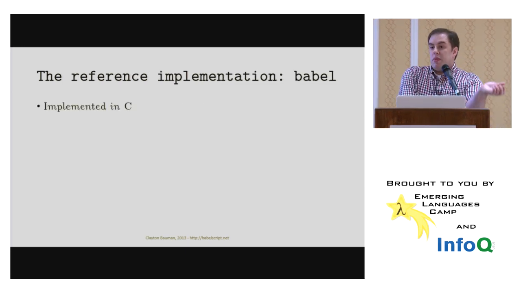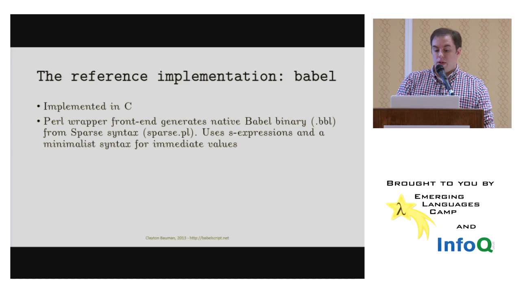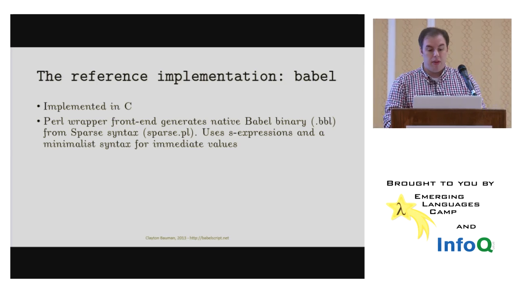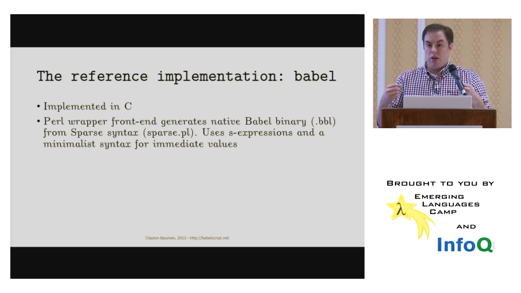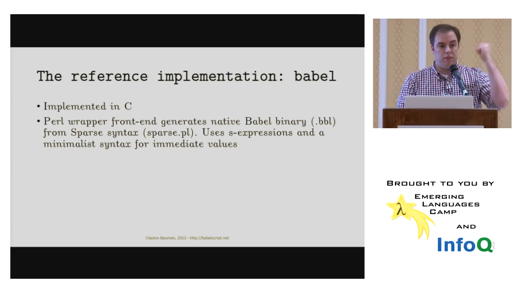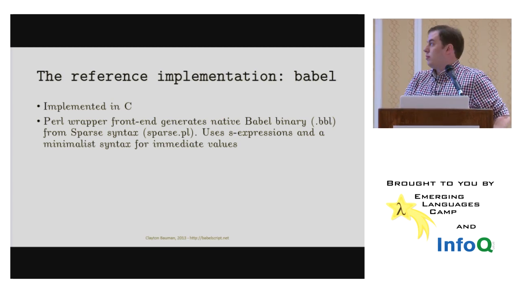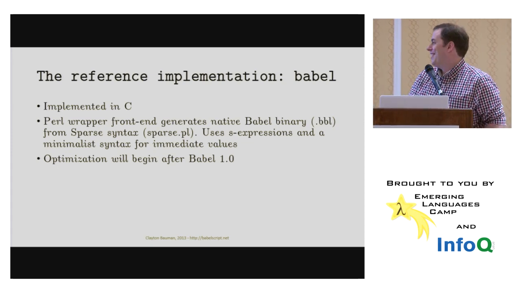Okay, the reference implementation is written in C. It has a Perl wrapper front end right now that generates the native Babel binary for me, and a little Perl script called sparse.perl, which stands for S-expression parse. And it has a minimal syntax for the immediate values, so we can take everything and compile it into the Babel Virtual Machine bytecode. And then optimizations will begin after I get to Babel 1.0 someday.